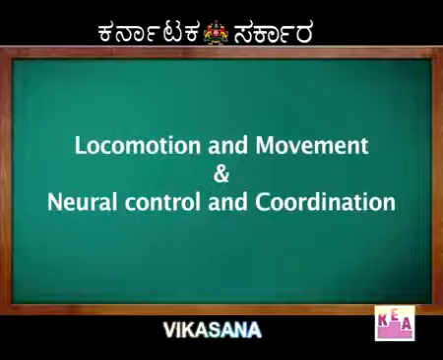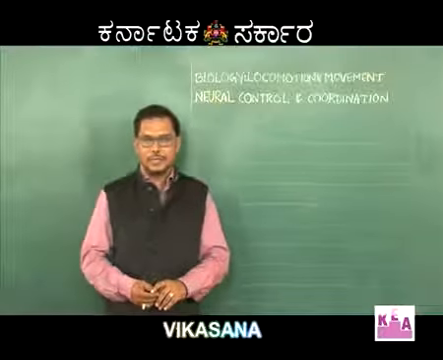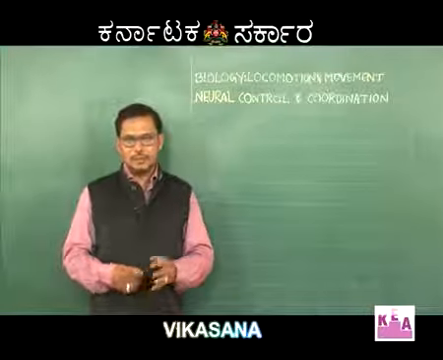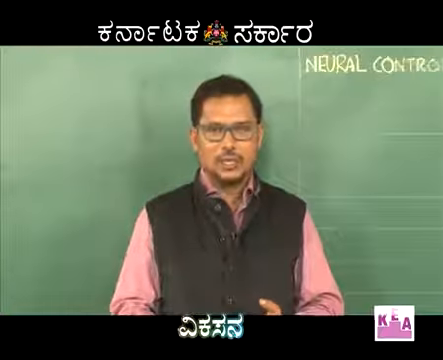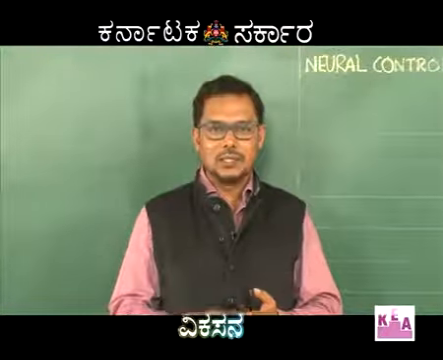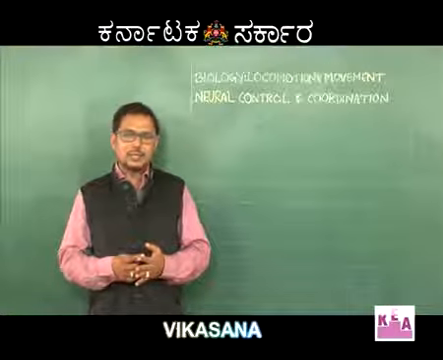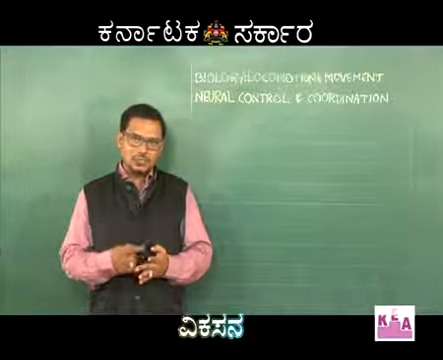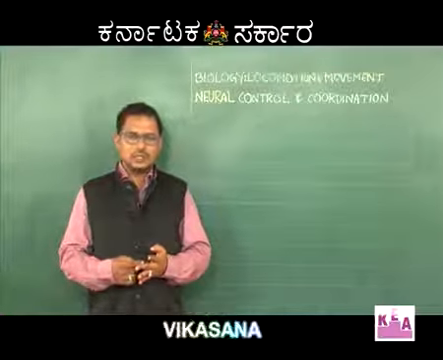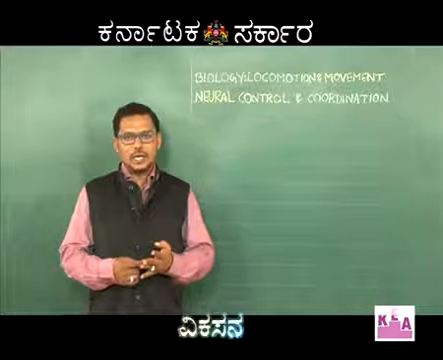Locomotion and movement, and second neural control and coordination. In locomotion and movement, as you have already studied the types of movement, amoeboid movement, ciliary movement and muscular movement. And in muscular movement, we have three types of muscles: smooth muscles, skeletal muscles and cardiac muscles. Cardiac muscles are involuntary in function and striations are present, but skeletal muscles are voluntary in action and also have striations. But in smooth muscles, we don't find any striations and they are involuntary in function.